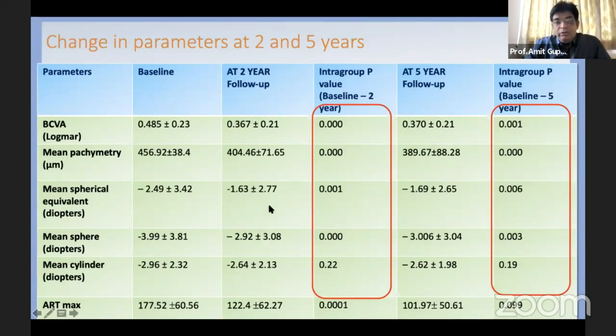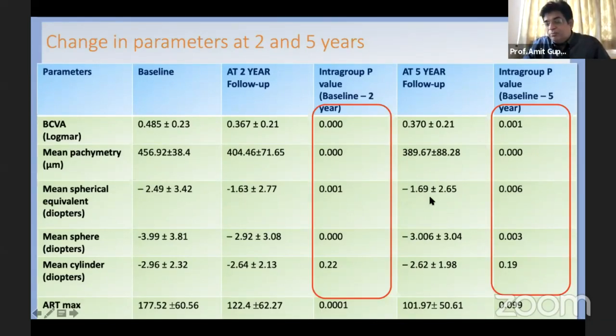And what I want you to see is at 2 years as well as 5 years, because many studies have said that the effect of cross-linking wanes off after 2 years, and gradually by 5 years we might see a big reversal. In our study, we are analyzing these results.